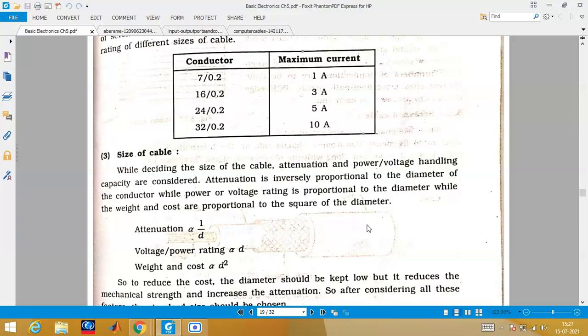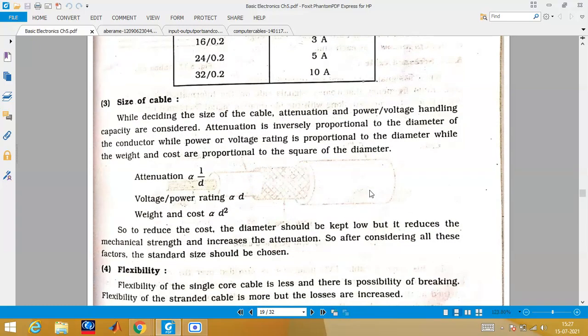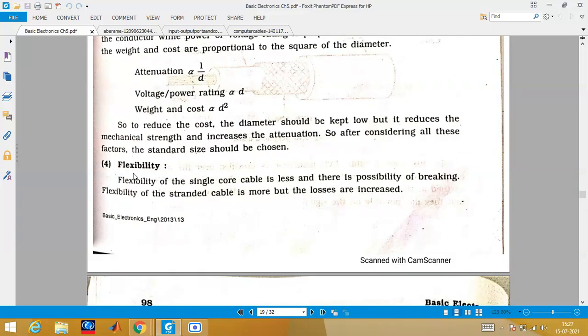You know, if you buy any bigger thing, you have to pay that much more, right? So to reduce the cost, the diameter should be kept low, but it reduces what? Mechanical strength and increases the attenuation. The lower you go, the less the flexibility, it will break, and the more attenuation will come. So if we have a good diameter, then we can say it has less attenuation. You can see the formula: attenuation is proportional to 1/d. Flexibility, we have discussed so much on this.